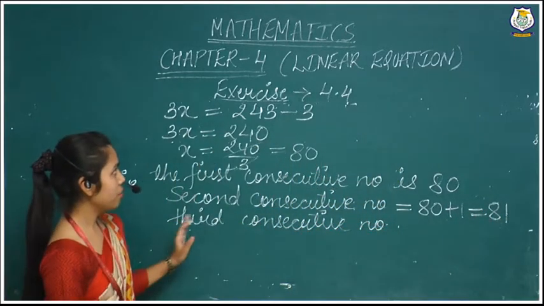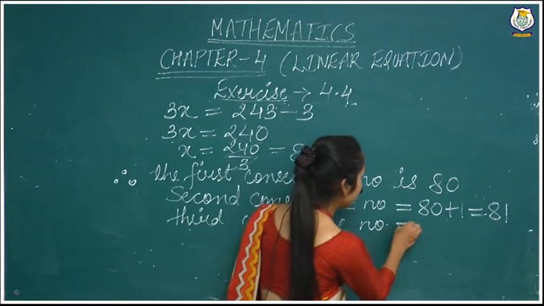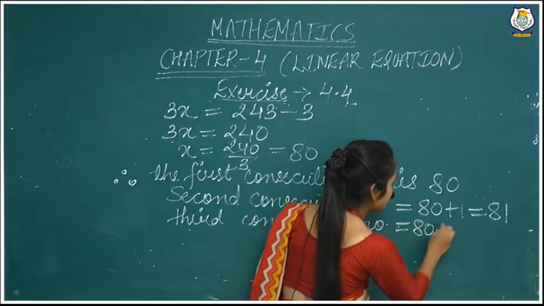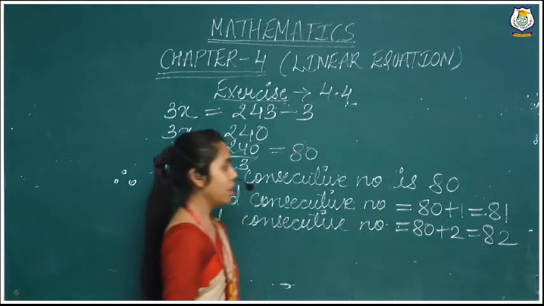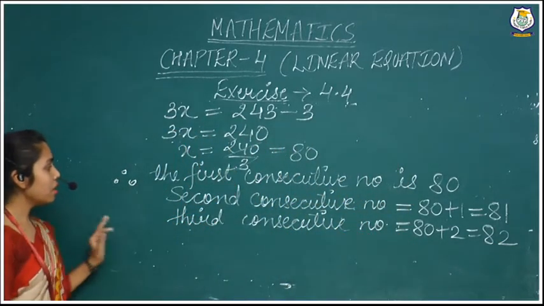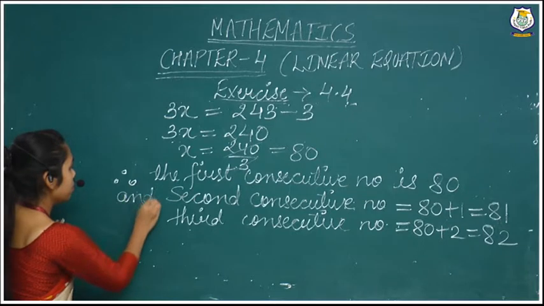And if we find our third consecutive number, 80 plus 2, that is 82. Like that we will find all our consecutive numbers.